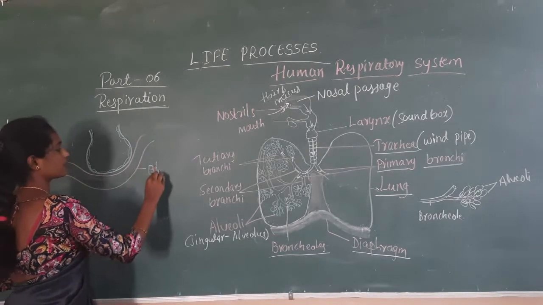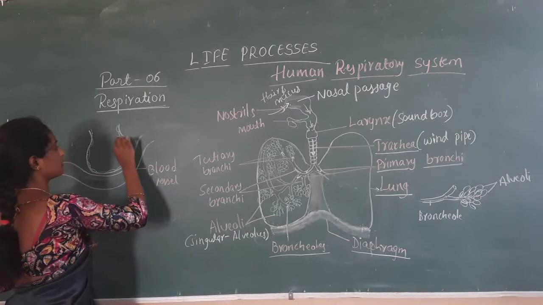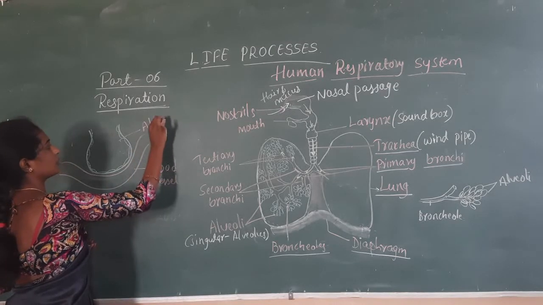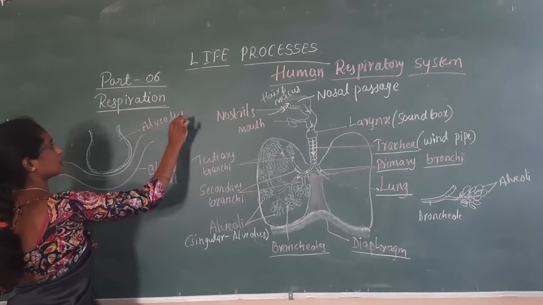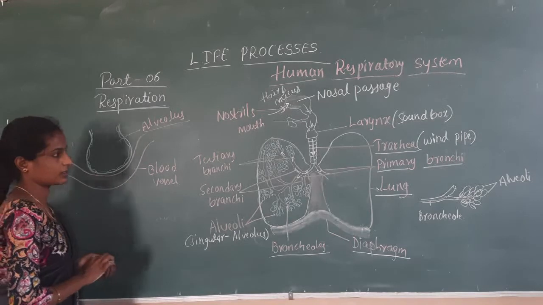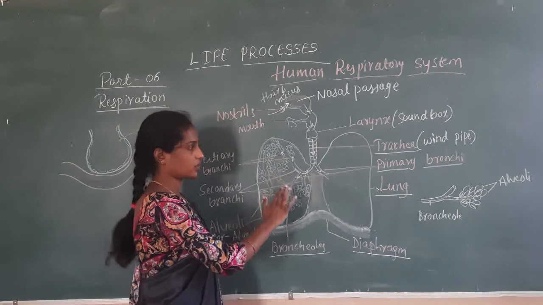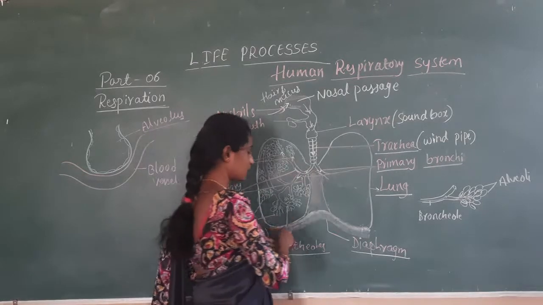This is a blood vessel and this is an alveolus. This is the singular word.